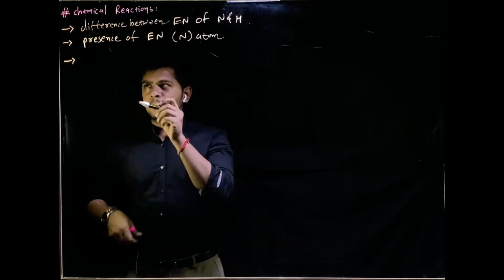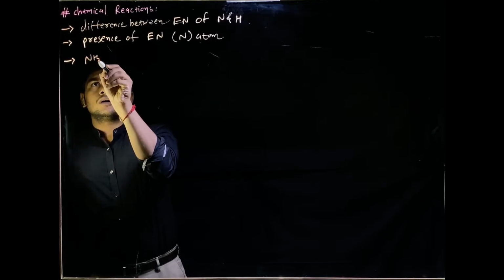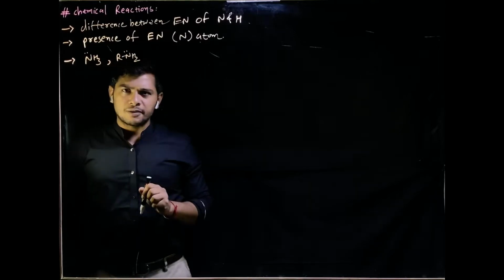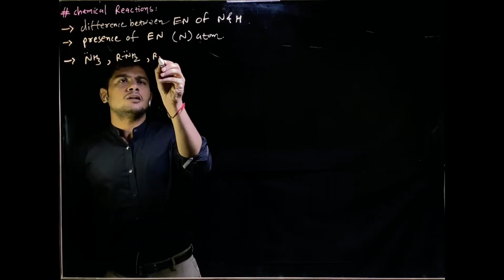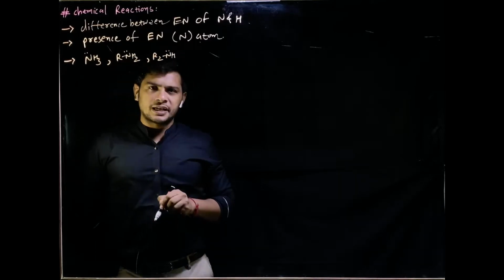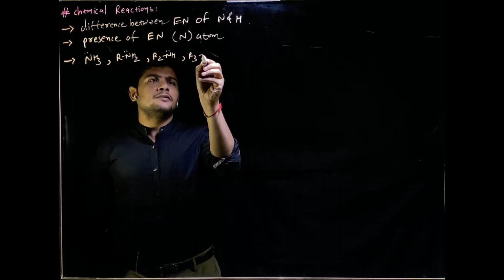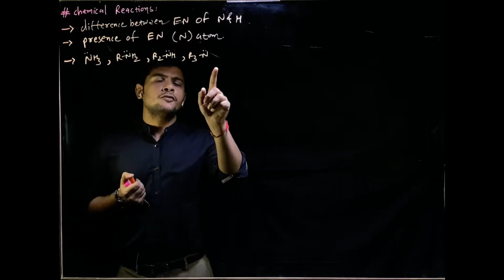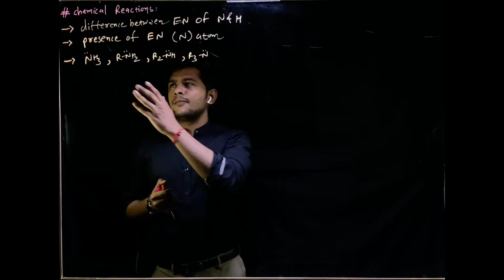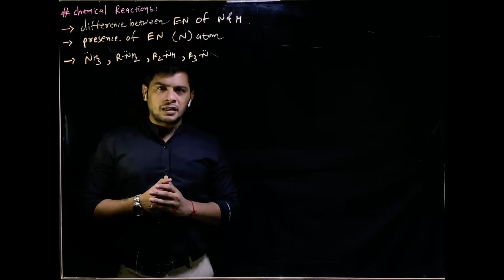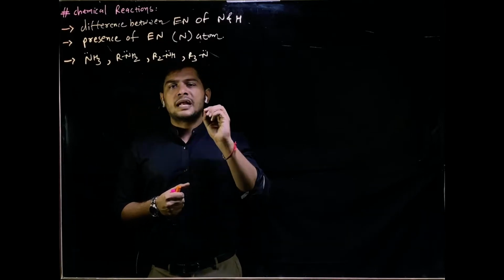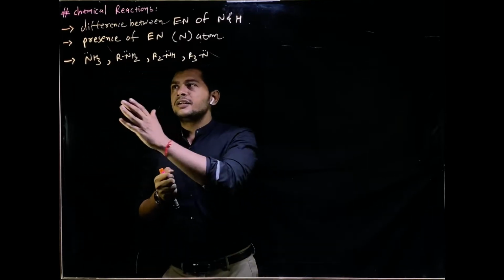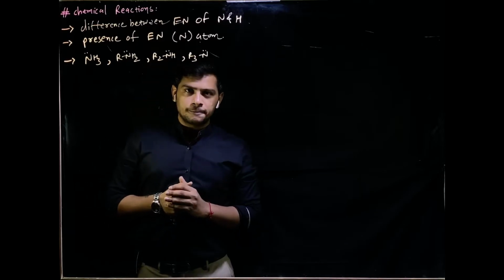So if we compare ammonia, then RNH2, that is primary amine, then R2NH, that is secondary amine, and then R3N, tertiary amine, they all have different numbers of hydrogen atoms present in them. So due to the different number of hydrogen atoms, they have different reactivity.